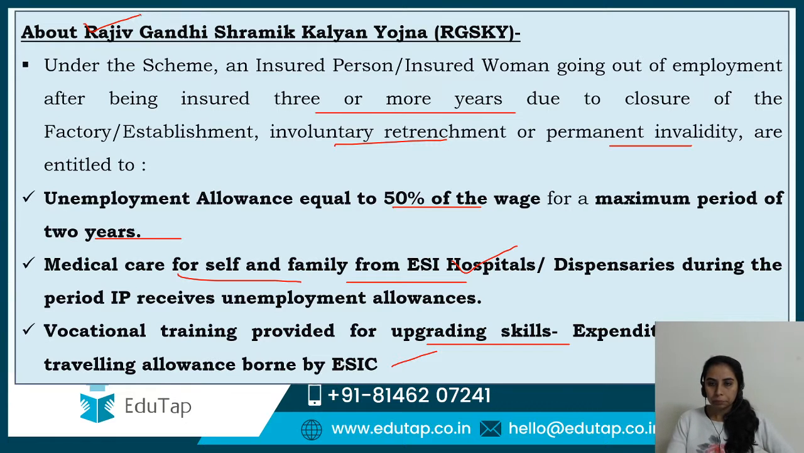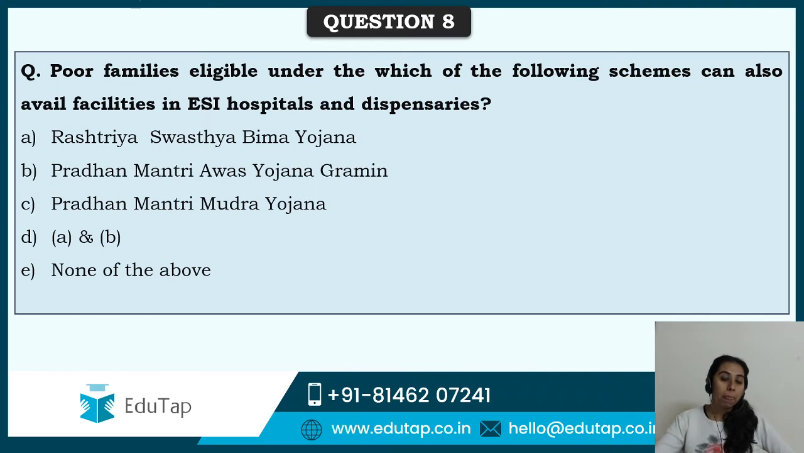ठीक है. My last question, guys. Poor families eligible under which of the following schemes can also avail facilities in the ESI hospitals and dispensaries? So the people who are under this particular yojana can avail facilities under ESI वाले hospitals. राष्ट्रीय स्वास्थ्य बीमा योजना, प्रधानमंत्री आवास योजना, प्रधानमंत्री मुद्रा योजना, both A and B, या फिर none of the above? This is my last question. I'll just wait for answers.